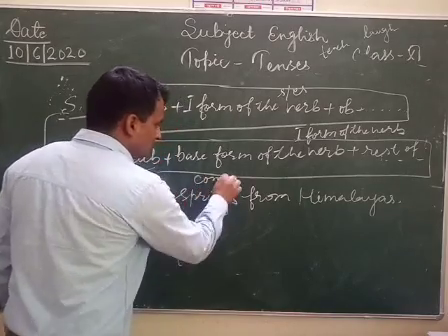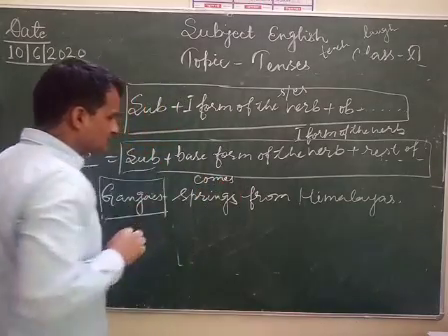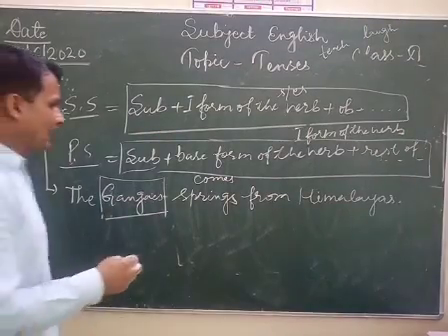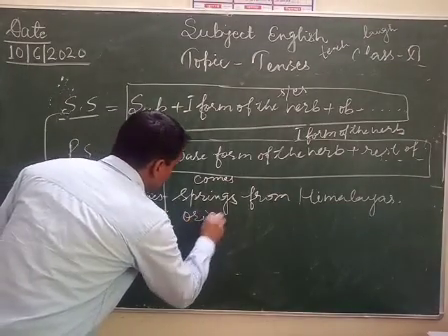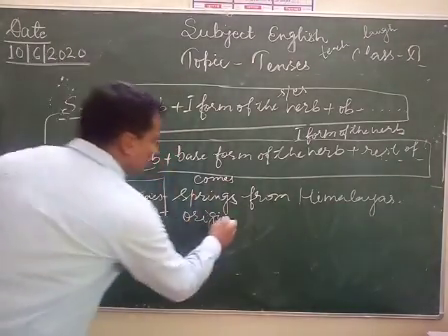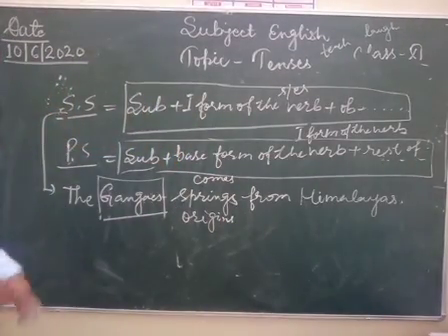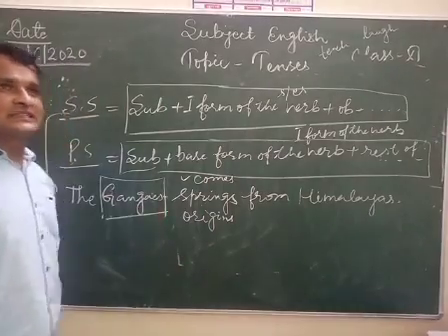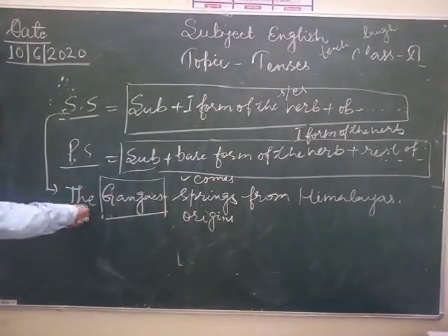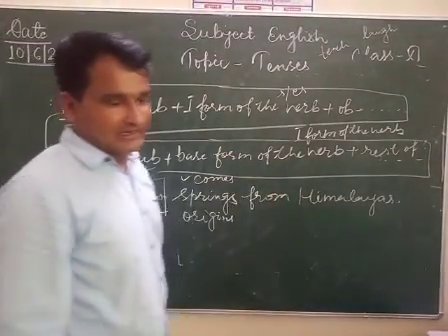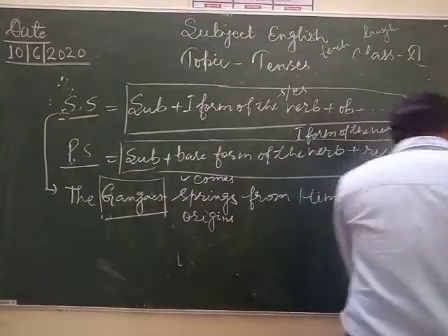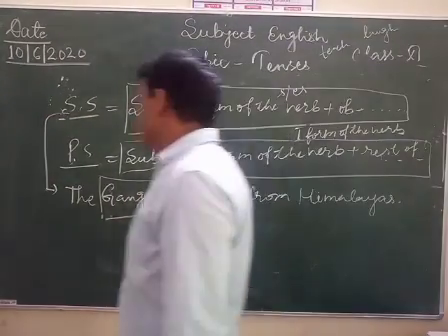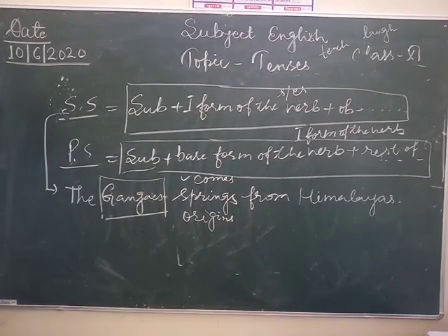You can write come, after that as comes, and you can write origin, etc. So it's totally up to you. You have to use the verb comes, springs, origins, etc. The Ganges comes from Himalayas, etc. So my dear students, it's totally up to you. You have to make more and more sentences based on this structure. Now one more example, plural verb.